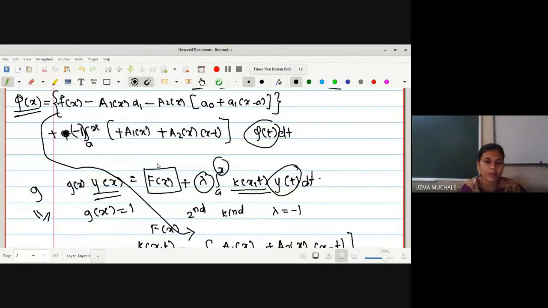So we have to go back to our 9 forms and we have to verify. First, you have to see what are the limits of integration. If they are a to b, then it will be Fredholm. If it is a to x, it will be Volterra. So if you verify the first limit, then out of all those 9 forms, you can reduce to 3 forms. Okay. And then you have to check the values of g. After checking the value of g, you will get the result.